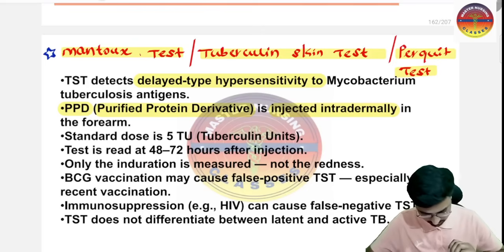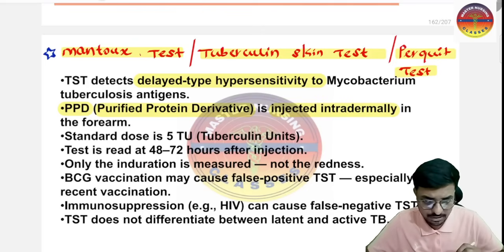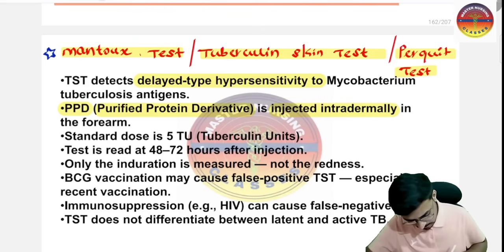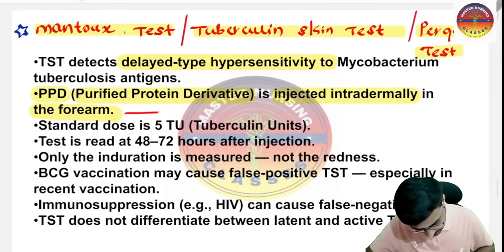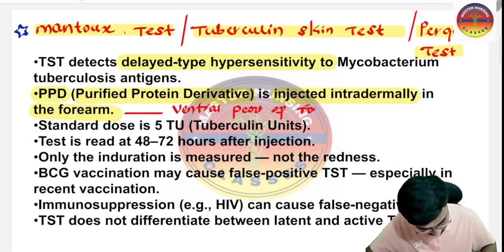Okay, please keep in mind where we are going to administer this. This is in the forearm. So which part of the forearm? Please remember, the ventral portion of the forearm. Okay, so this is in the ventral part of the forearm.